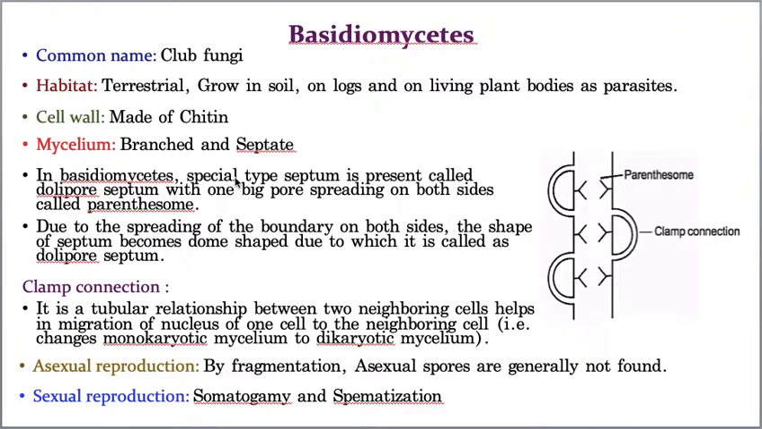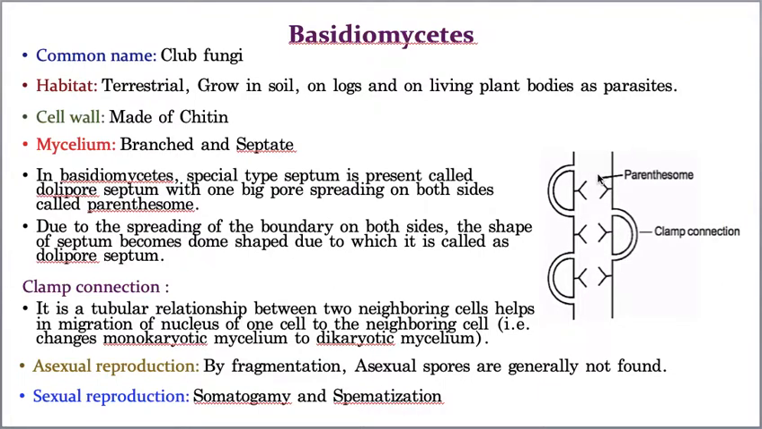Coming to that point. Now please imagine this is cell 1, and let us take this is cell 2. The upper one is cell 1, and this is cell 2. These cells are separated by this septum, and this septum is called a dolipore septum. Hope you understood what the dolipore septum is. I told you it is very special. You can see clearly, right? Follow my arrow mark.